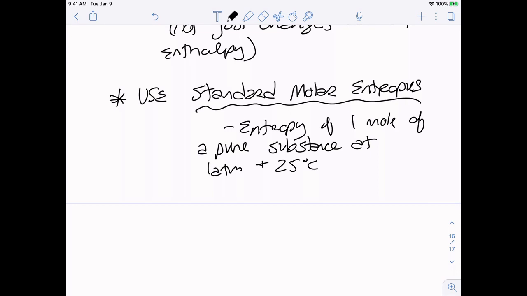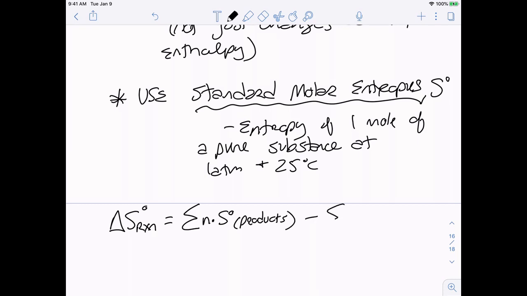But then we're going to use it to figure out the entropy of our reaction. And it's going to be a very similar formula to what we've seen before. So it's going to be the sum of our standard molar entropies, S naught for our products, minus the sum for our reactants.